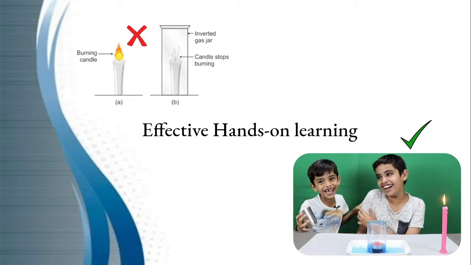As the class is going on, let the children do the activity in the class so that they learn. These children do not learn by studying and memorizing, but as they are doing it, the learning becomes more effective. So, this would be another step.